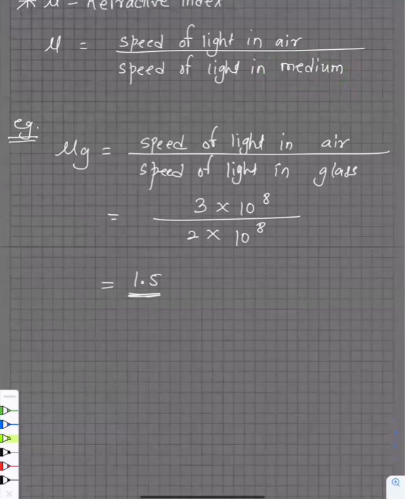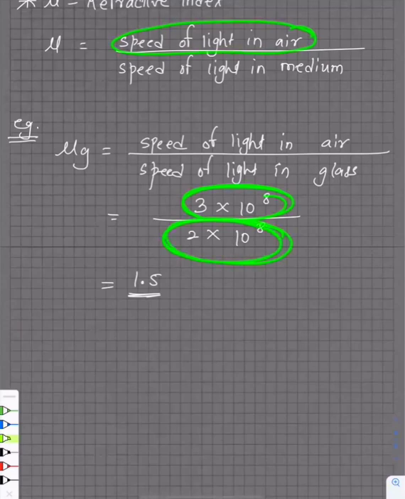That's not in your portion, but I'm just telling you all to harass you all. So it can be less than 1, right? How can the speed of light be more than the speed of light in air? Nothing is faster than 3 into 10 raised to 8. Guys, see, your numerator is how much? 3 into 10 raised to 8. You see? Can your denominator ever be greater than 3 into 10 raised to 8? Never. Impossible. Unless it is Rajinikanth, guys.